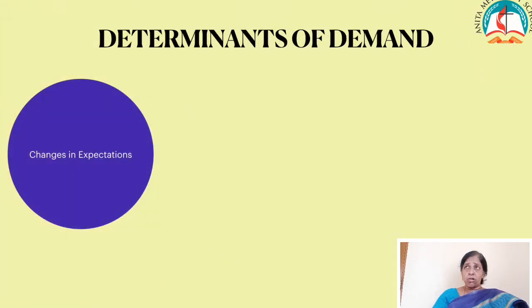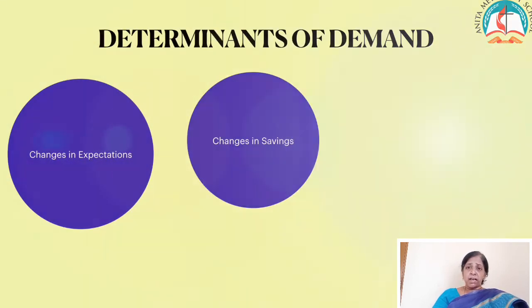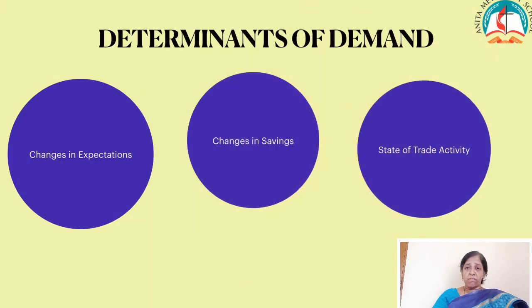Changes in expectations, that is, expectations also bring about a change in demand. For example, when there is expectation of rise in price in future, it results in increase in demand. Change in savings and demand are inversely related. State of trade activity.